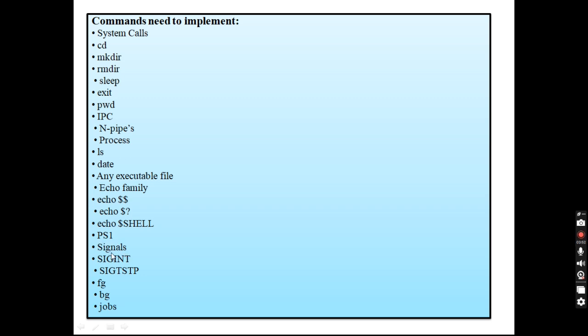We are going to implement signals, SIGINT and STP, so we send the SIGINT and STP signals to the processes. Then next we implement fg. fg will bring a background process to the foreground, but only the last background process. Then next is bg. bg will move a stopped process to the background. Then next is jobs. Jobs will print all the background process details. So these are the commands to be implemented in the project.